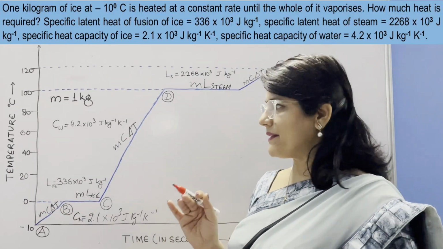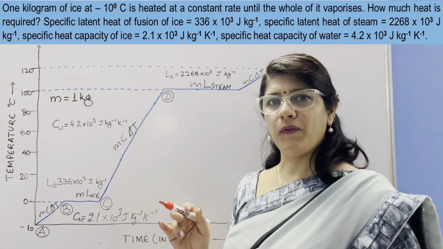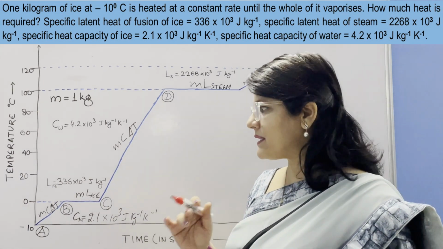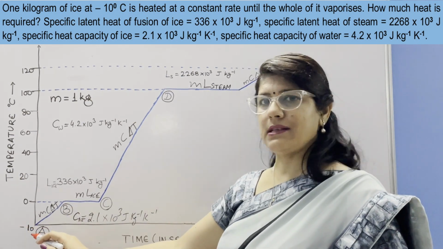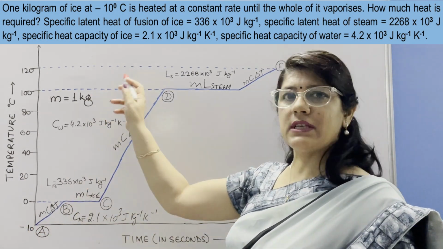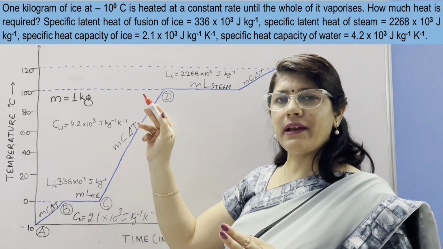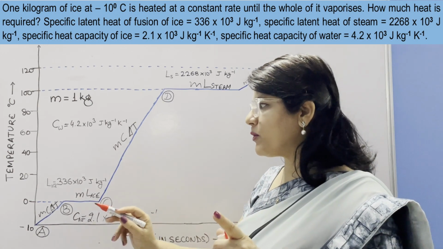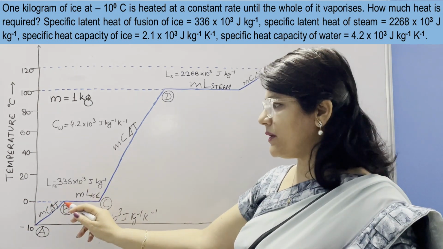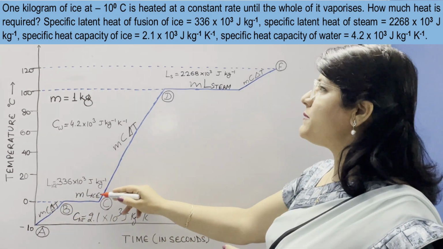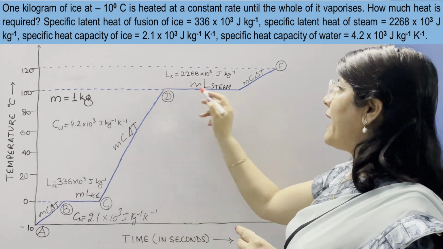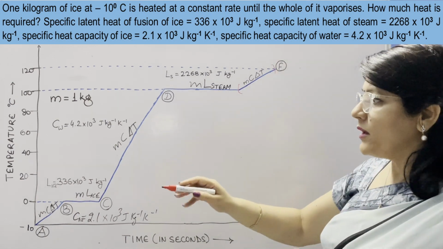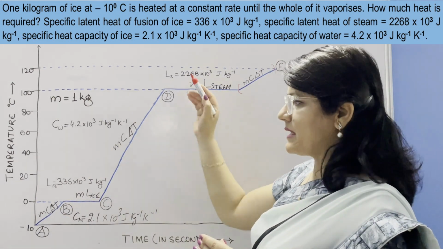Now let us try to understand these changes of phases with the help of an example in which we have taken 1 kg of ice at a temperature of minus 10 degrees Celsius, and it is being converted into steam. So first of all, try to understand that when converting ice at minus 10, we first come to phase from minus 10 to 0, then at 0, then from 0 to 100 and then at 100. So it means we don't need this phase. So we need 4 steps of this graph.